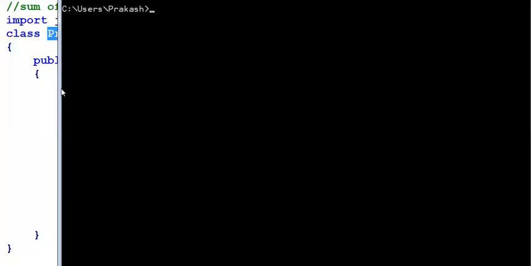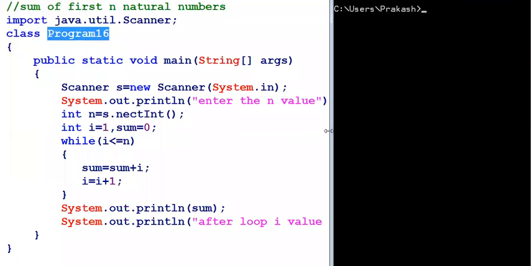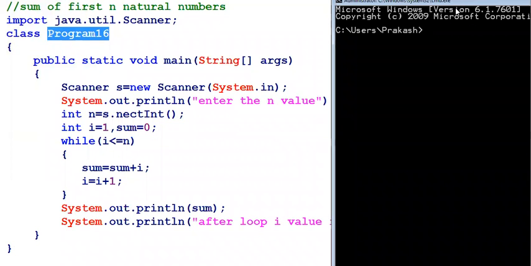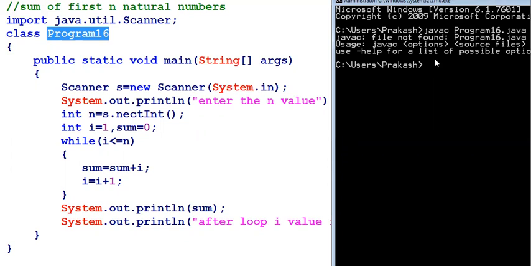The working directory name is Java. JP is my working directory. Now the screen is for you. So I can compile the program: javac followed by program 16.java. And successfully, no. So I have to change the directory: cd followed by JP.